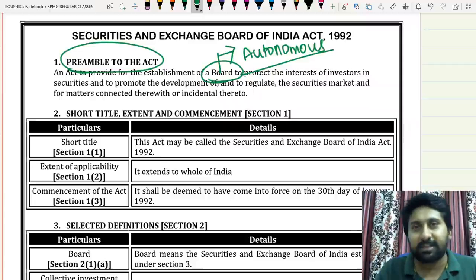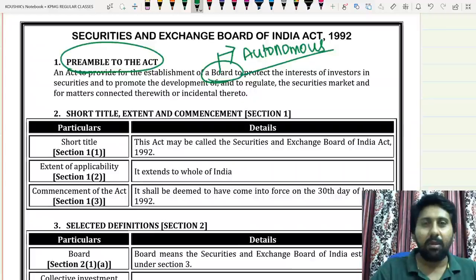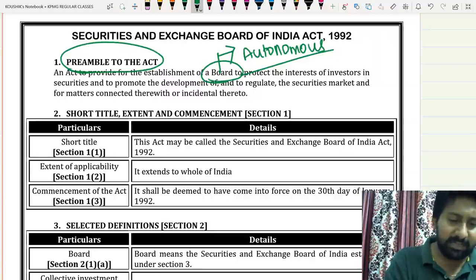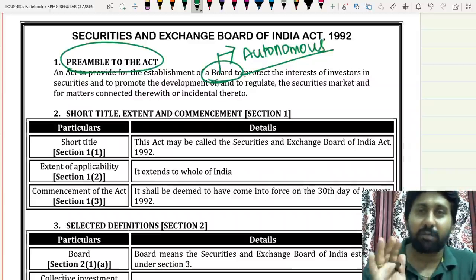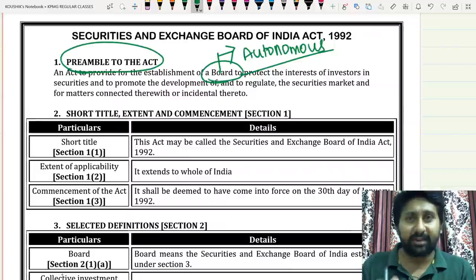Can I give you one small example? BCCI, a board for control of cricket in India. That's also a board. That's an autonomous entity. Okay, Ministry of Sports Authority control. So the first thing we need to understand is that this is an act to provide for the establishment of a board, an autonomous entity. It has its own rules, regulations, etc. Okay, that has its own act in itself.